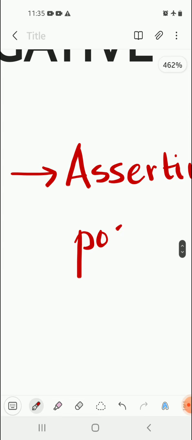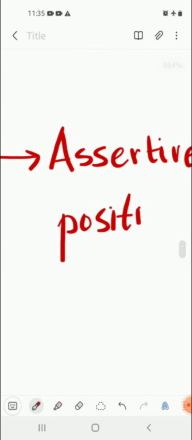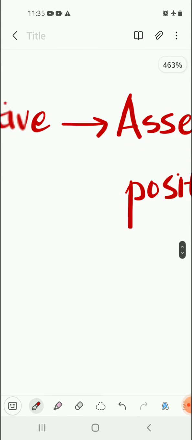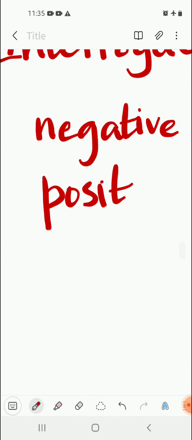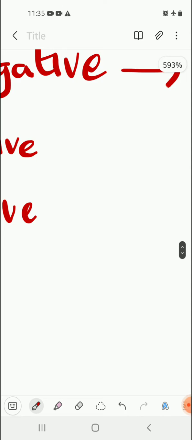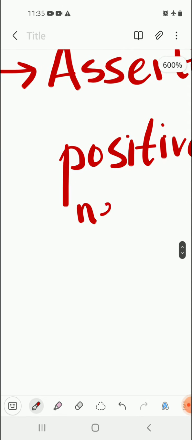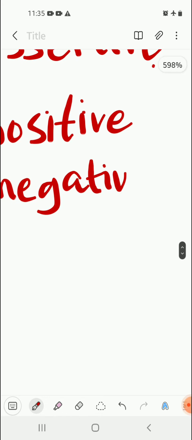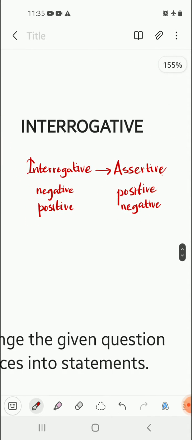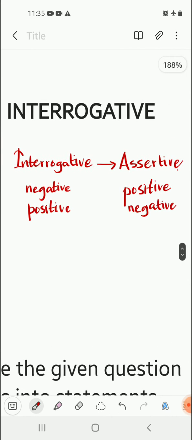That is, the assertive sentence will become positive. Similarly, if we have a positive interrogative sentence, then the corresponding assertive sentence will become negative. So we are going to follow this simple rule.